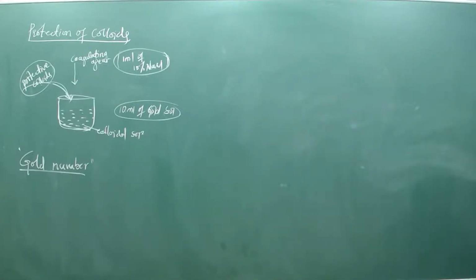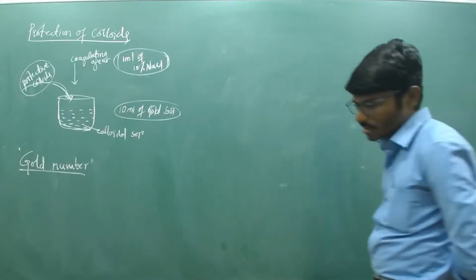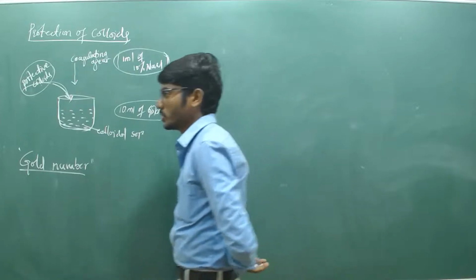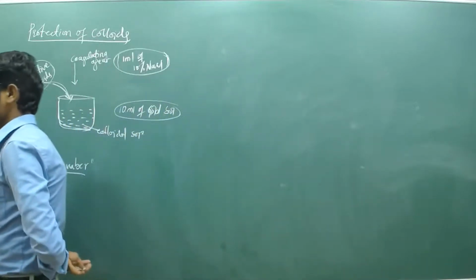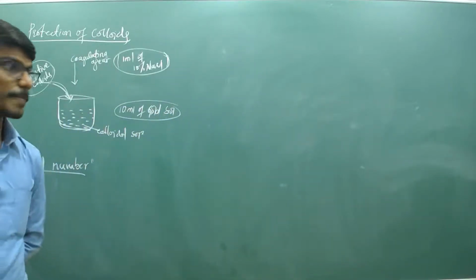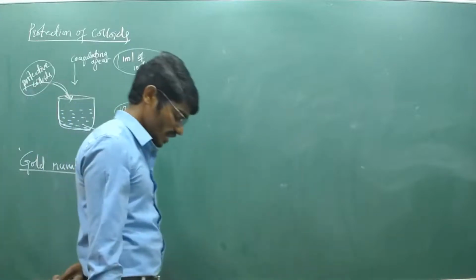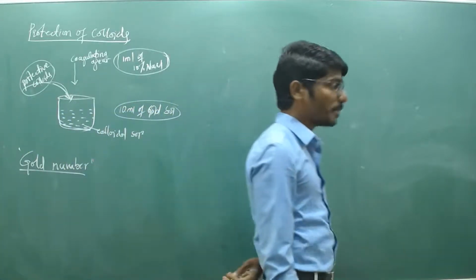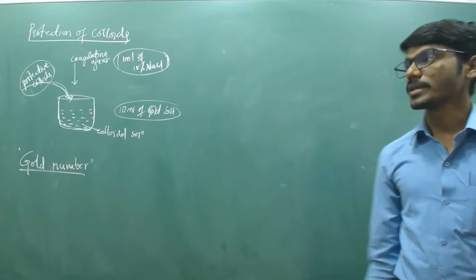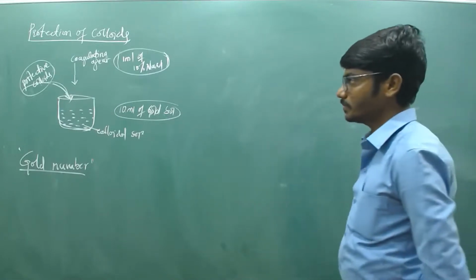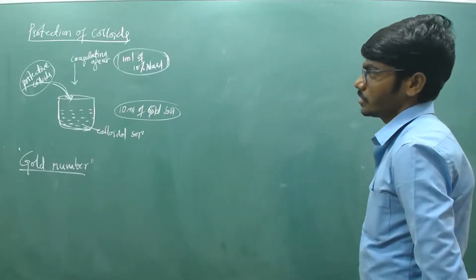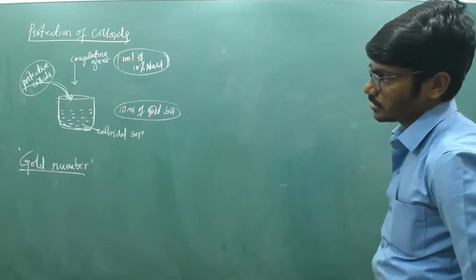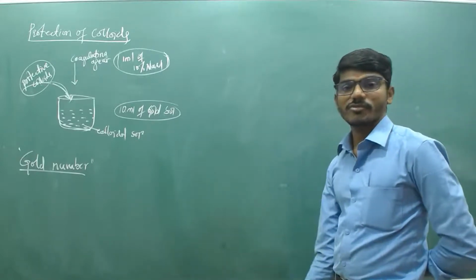The minimum amount of protective colloids in milligram required to just prevent 10 ml of gold salt by the addition of 1 ml of 10% NaCl solution.